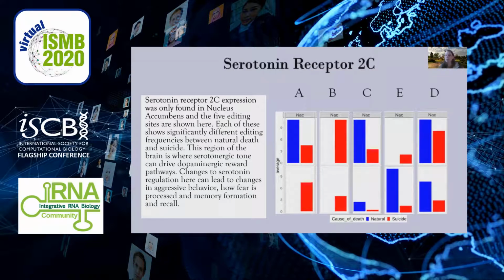If we take a closer look at the significant differences for some of the top regulated genes, we look at the serotonin receptor, again, only found in the nucleus accumbens. And we look at all 5 editing sites, which show differential editing, and they appear to be differentially edited in both males and females. Females showing more editing overall. This would suggest serotonergic tone and dopaminergic reward regions of the brain may be an underlying mechanism of suicide.